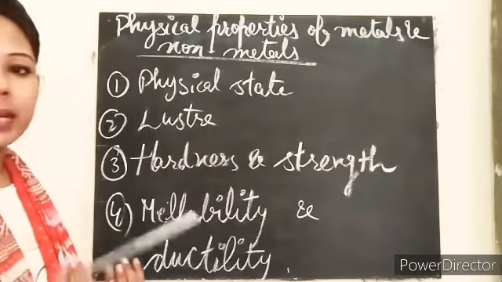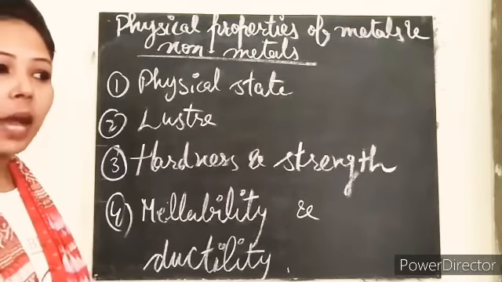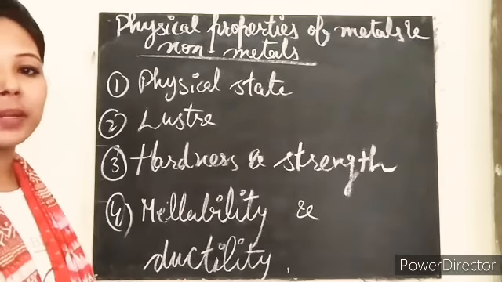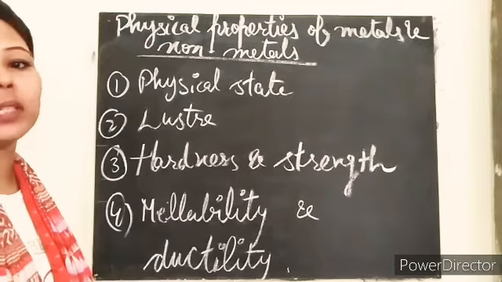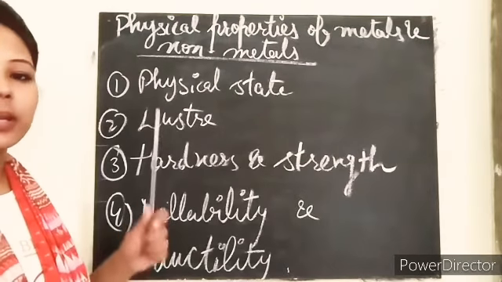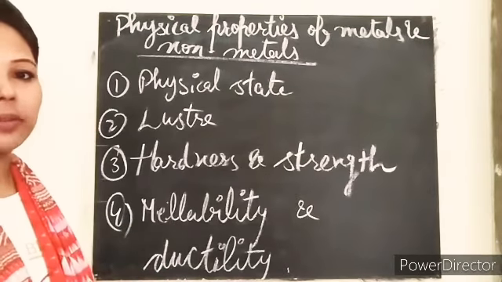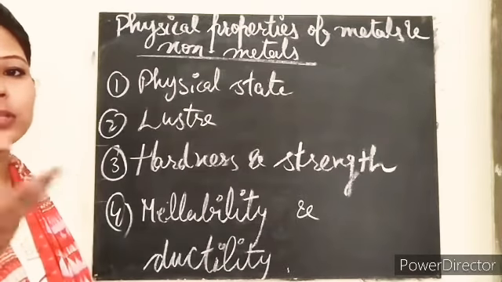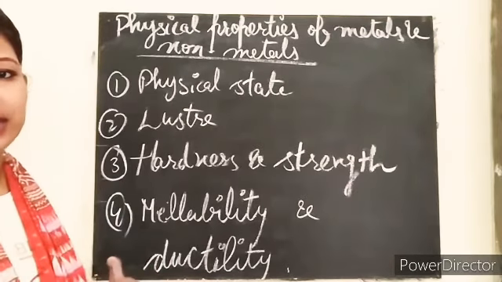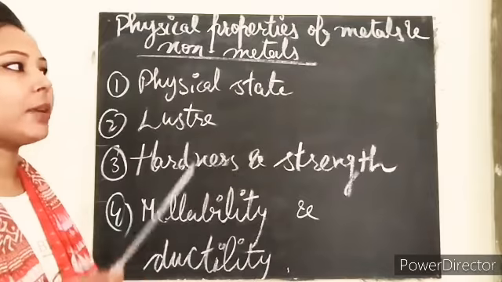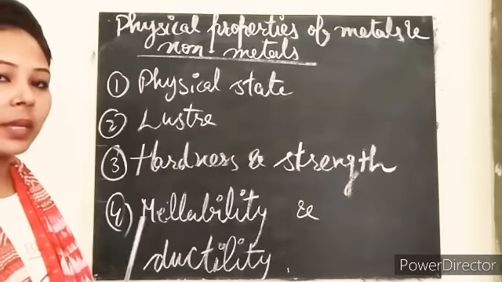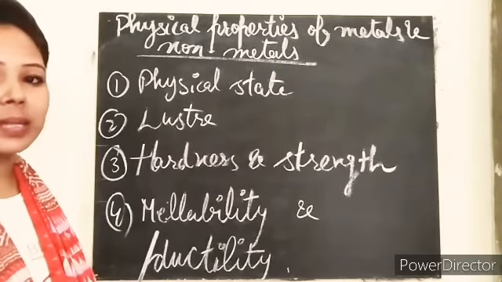So what are the physical properties of these? How can you say that a particular element is a metal or non-metal or even a metalloid? Okay. So next we have physical state. We know very well that physical state exists in three forms: solid, liquid and gas, right? And here we are talking about the difference between the physical states of metals and non-metals.